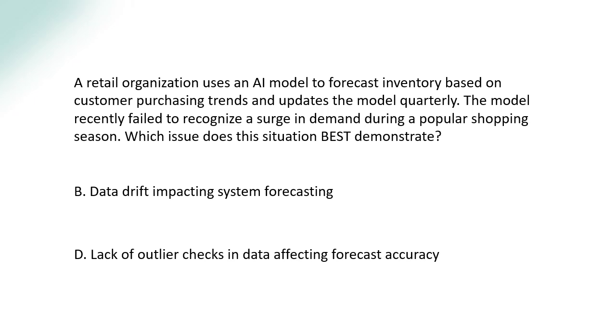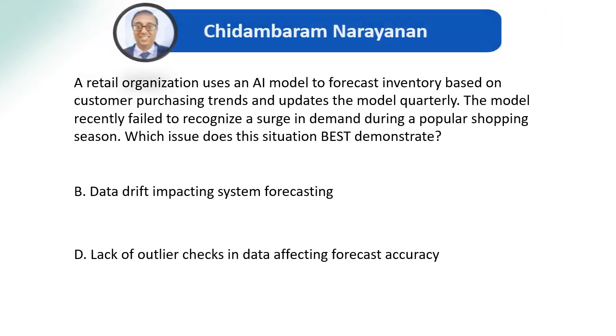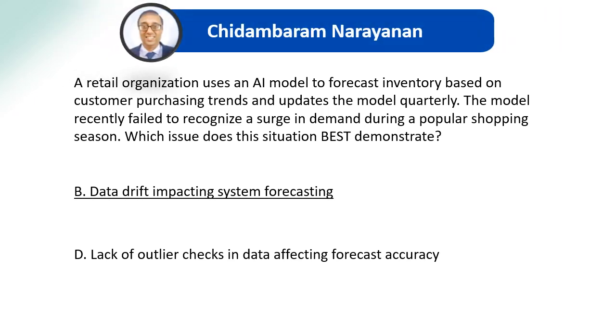Option D also is wrong because outliers are extreme or anomalous values. In a popular shopping season, a surge is not an outlier. It's a normal, predictable, recurring seasonal pattern, right? So this is not because of that. This is the failure to adapt to the changing pattern and not failure to remove anomalies. By virtue of this, data drift is definitely the right answer.